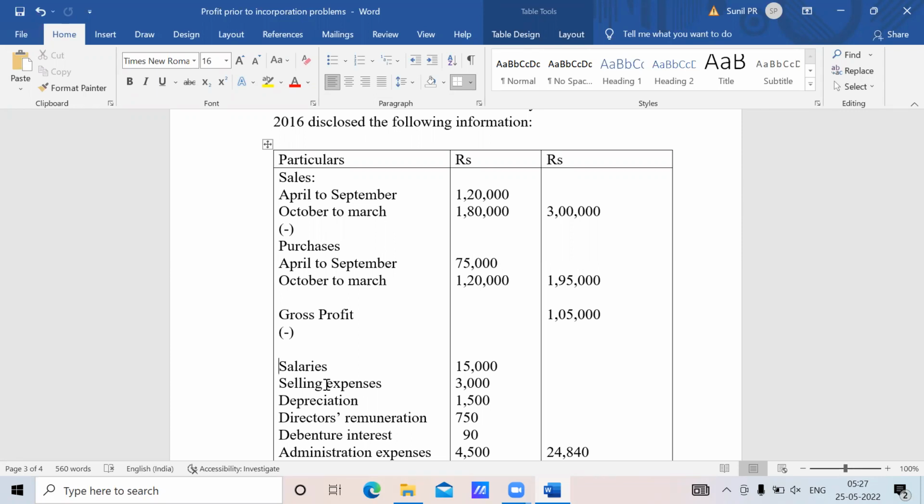Depreciation is done yearly, so it is done every year. I told you, depreciation is always calculated for one year. Every year, depreciation will be calculated.